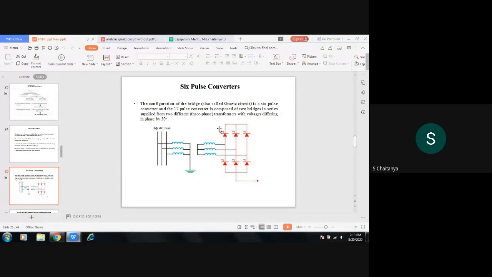At a time, 2 thyristors will be conducting. Each pair of thyristors will conduct for 60 degrees, and a single thyristor will conduct for 120 degrees. We will see why it conducts for 60 degrees and 120 degrees. This 6 pulse converter is also known as a Graetz circuit, and it is connected to a transformer. The transformer primary is connected to the AC supply, and the secondary is connected to the converter.